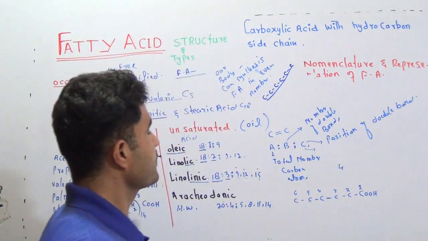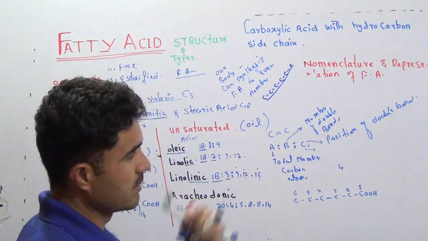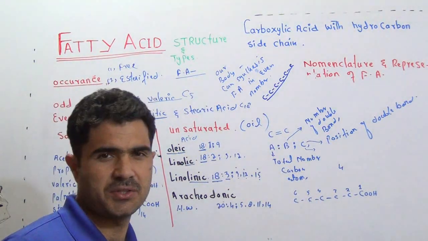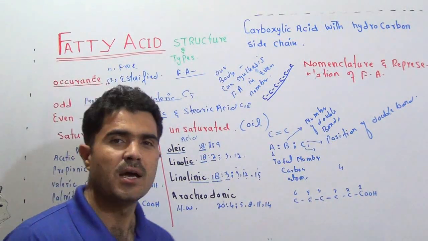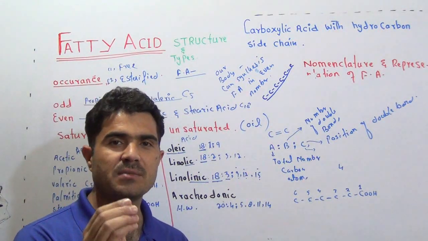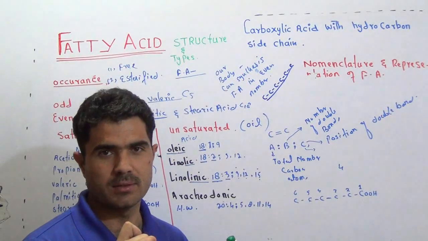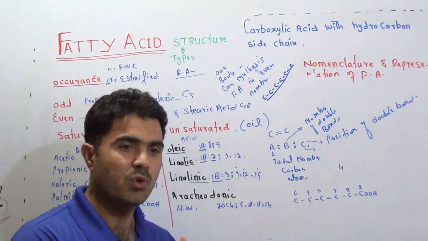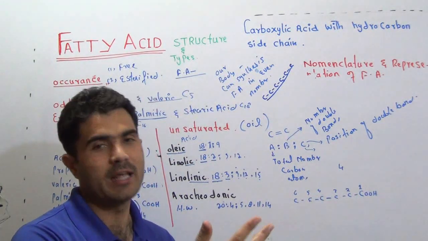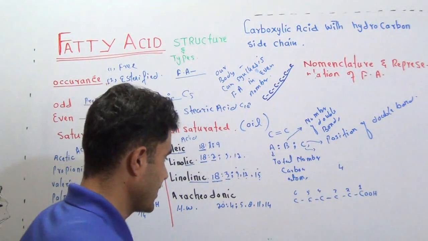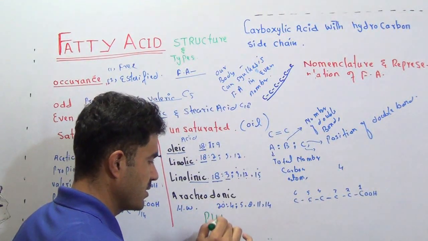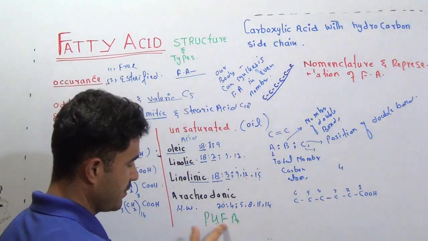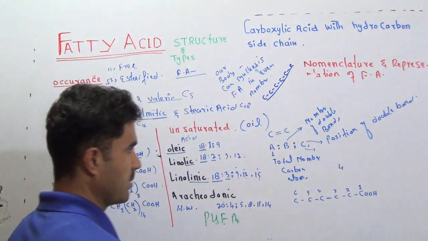Okay, and then we got the third. There is one thing more: monounsaturated, polyunsaturated, and omega. Monounsaturated fatty acid means a fatty acid that contains only one double bond. Polyunsaturated, if a fatty acid contains more than one double bond, 2, 3 or 4, they are called polyunsaturated fatty acid, PUFA, polyunsaturated fatty acid, containing more than 1 double bond.